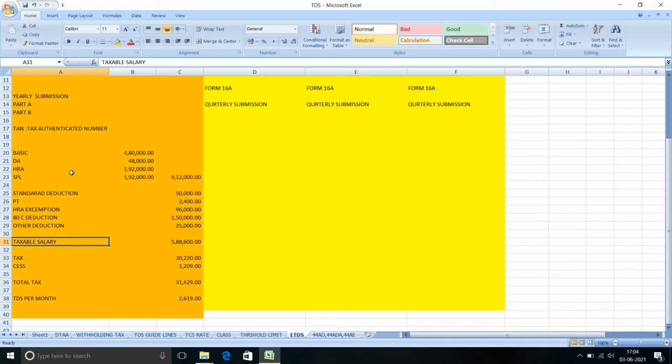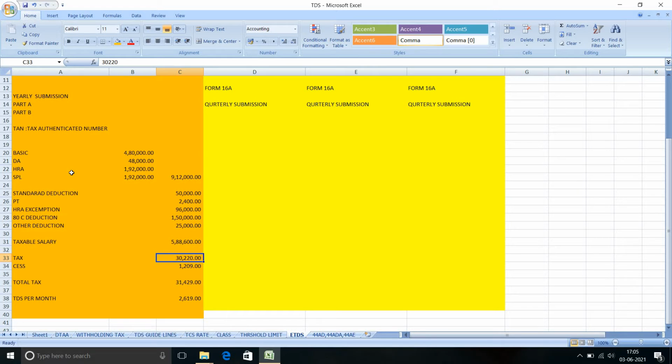After all deductions, the taxable salary, the taxable income, is 5,88,600. For 5,88,600, the tax will come to 30,220. Then cess is 1,209. Total tax liability is 31,429. This 31,429 we are not deducting in one slot.